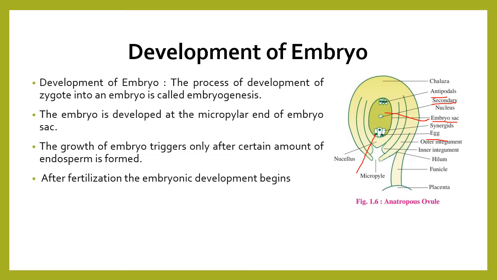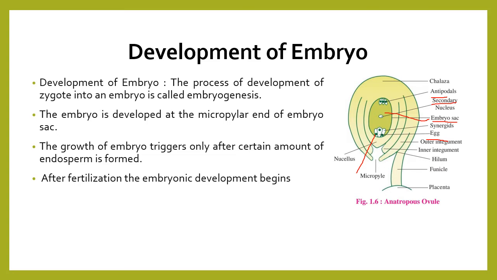The growth of embryo triggers only after a certain amount of endosperm is formed. It is an important point. That means first endosperm is formed, and after endosperm formation, the growth of embryo triggers.